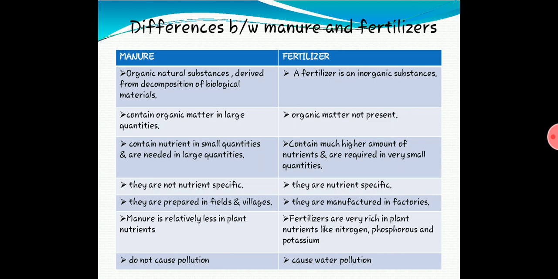Next point, manure is relatively less in plant nutrients, whereas fertilizers are very rich in plant nutrients like nitrogen, phosphorus and potassium. Manure does not cause pollution, whereas fertilizer will cause water pollution, even soil pollution, and even harmful effects to human beings also. When we consume food, sometimes a small amount of fertilizers, insecticides and pesticides will enter into our body also. So that is why we have to wash the food grains or vegetables before using.